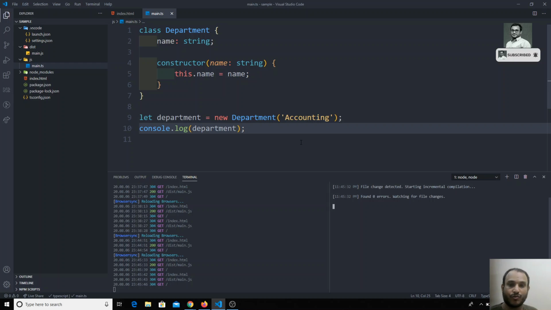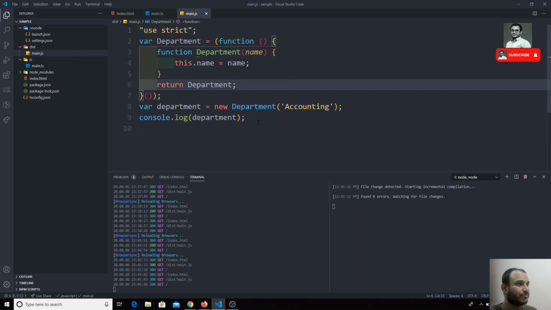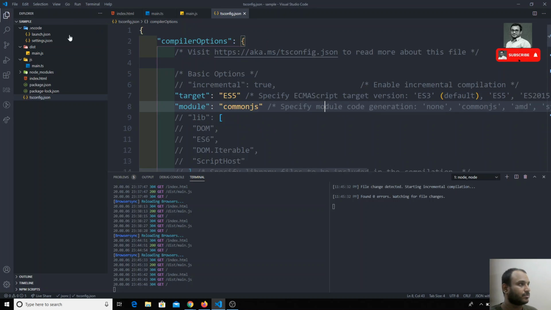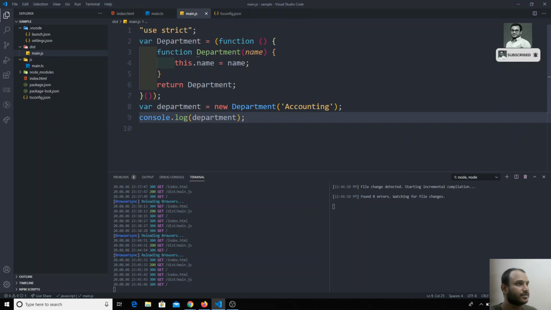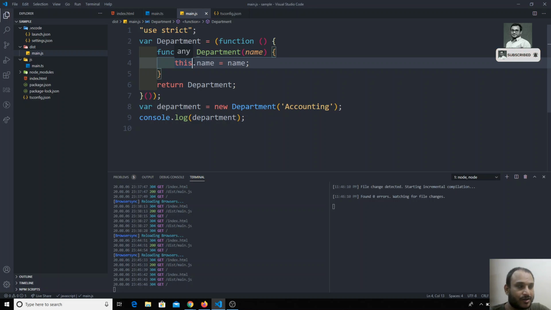Now let's see how this ts code is compiled into the js code. Let's see. Now when we go to the main.js file and see here, it is created as a function. You see this one, it is created as a function. A function is nothing but what we discussed in the vanilla JavaScript course. We discussed constructor functions. So using functions also we can create an object.